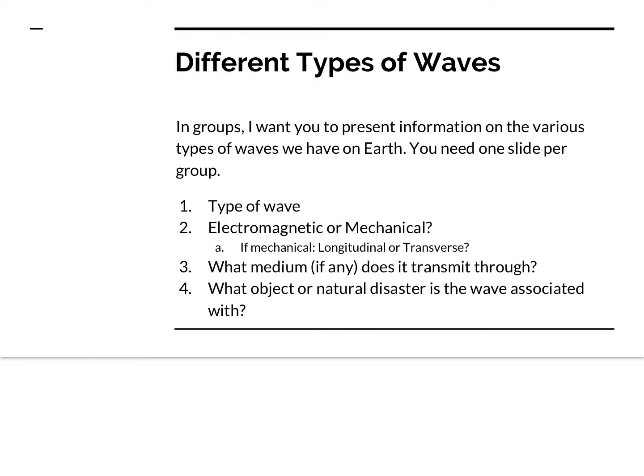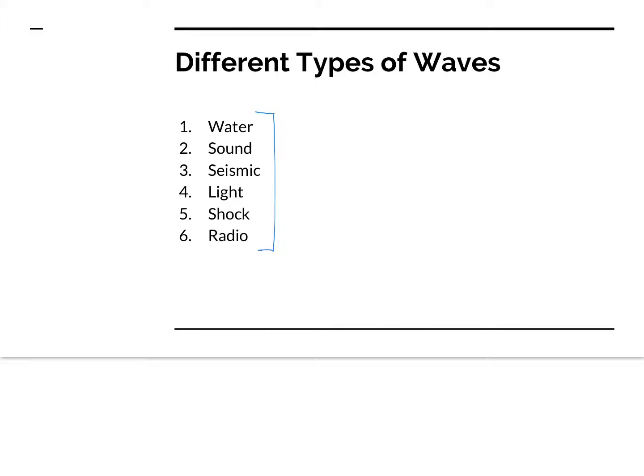All right, so this is what we're going to do on the next class day, and I'm going to have you guys do group presentations on types of waves. I'm going to assign you different wave types. You're going to have to tell me if it's electromagnetic or mechanical, and if it is mechanical, what kind of wave it is, if it needs a medium to go through, and if there are any cool things or any natural disasters associated with those types of waves. Okay, so this is just a preview. We're going to do water, sound, seismic, light, shock, radio, and there'll be one more since you guys have 7 groups this year. And last year I only had 6.